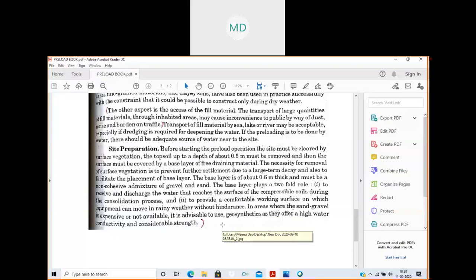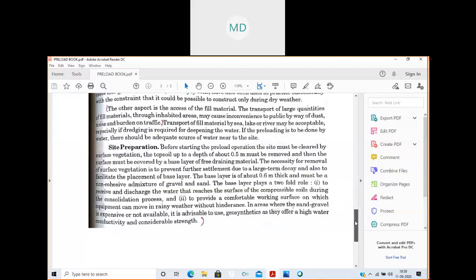When it decays, there will be chances of the soil settling, and these problems will arise. So the topsoil is required to be removed at least up to a depth of 0.5 meters, so that the roots and all do not remain below the surface. The base layer is about 0.6 meter thick. These things are written in simple language, I think you can understand.